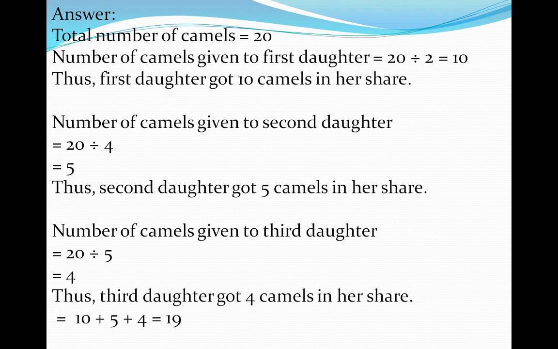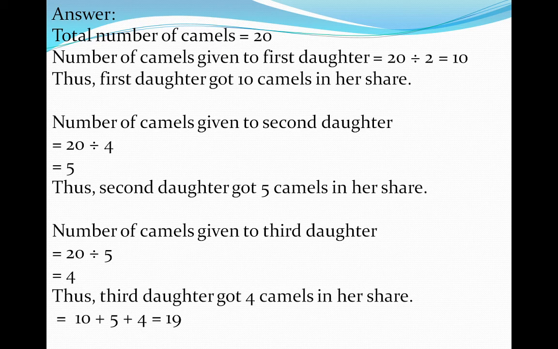Listen carefully, dear students. The first daughter gets half of the camels, but their mother had only 19 camels. When their aunt gave 1 camel and made it 20, which is a round figure, it becomes very easy to find out how many camels they can get. So the first daughter gets half of the total number of camels. Half of 20 is 10. Thus the first daughter got 10 camels in her share.